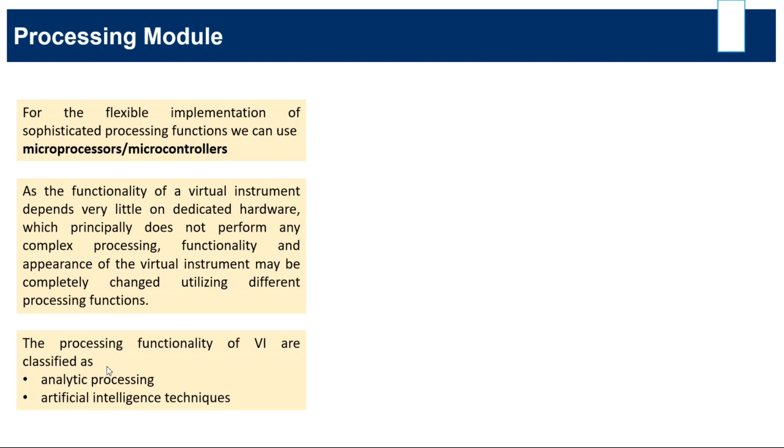So there are two ways. The processing functionality of VI are analytical processing or AI, artificial intelligence technique. So first one is the analytical processing. In the analytical processing, an analytical function defines a clear functional relation between the input and output parameters. Okay.